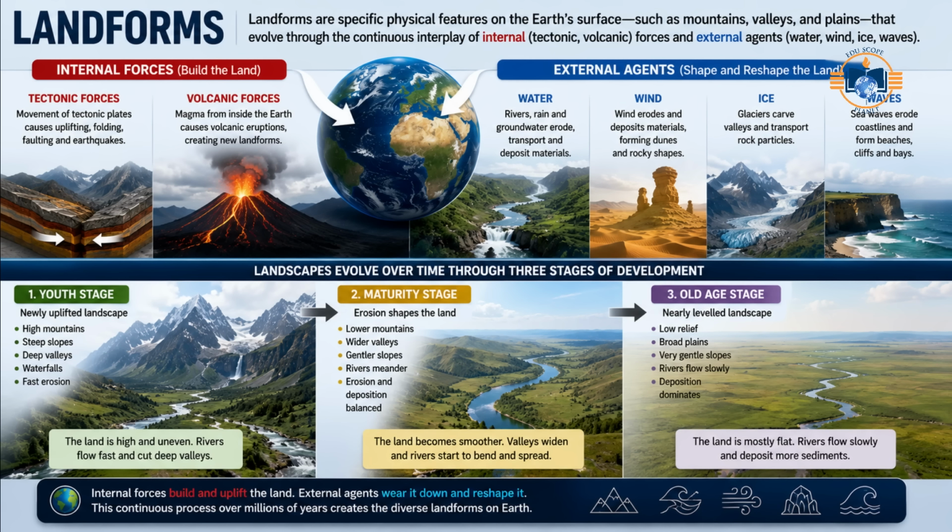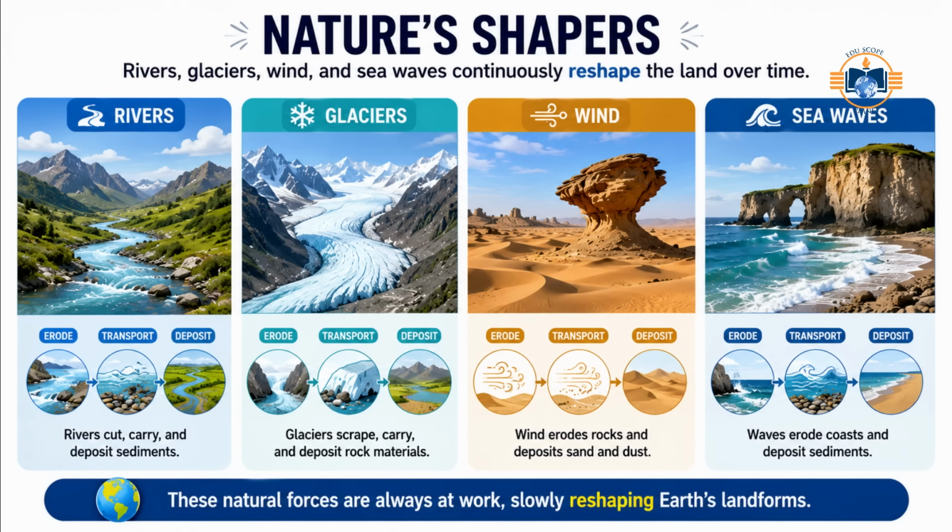Landforms are specific physical features on the Earth's surface, such as mountains, valleys, and plains, that evolve through the continuous interplay of internal, tectonic, volcanic forces, and external agents, water, wind, ice, waves. Over time, these landscapes sequentially transition through three distinct stages of development: youth, maturity, and old age. This is just the beginning of Earth's incredible story. In Part 2, we'll explore how rivers, glaciers, wind, and sea waves continuously reshape these landforms over time.